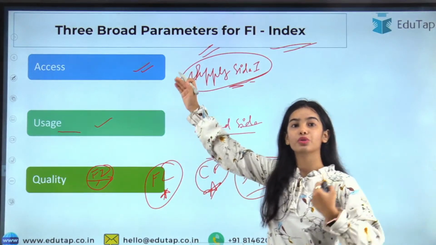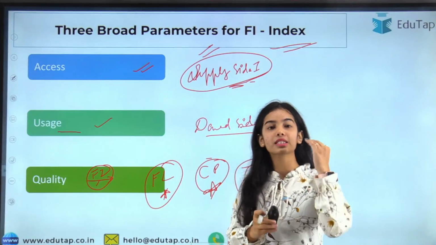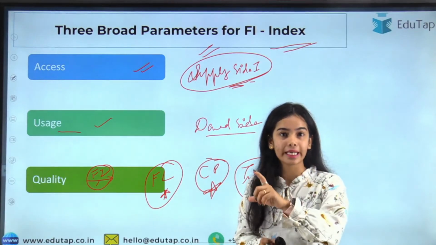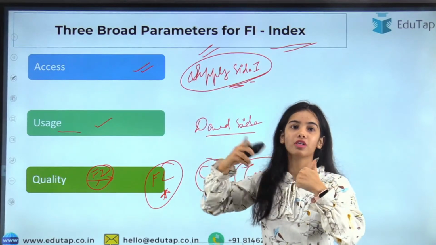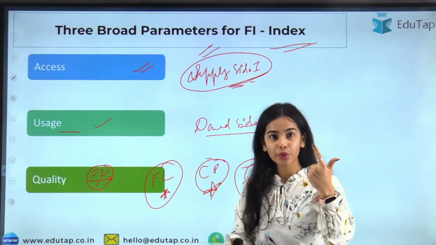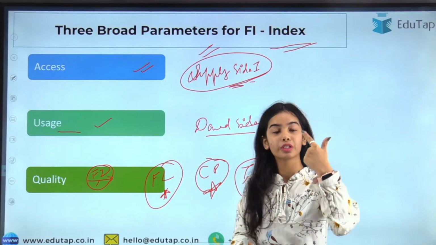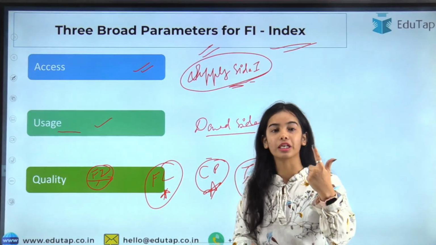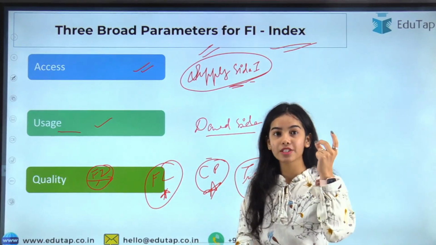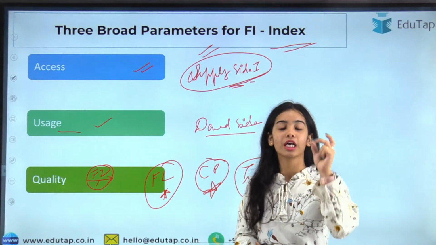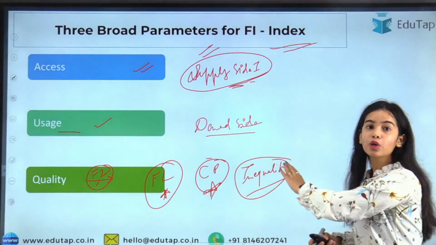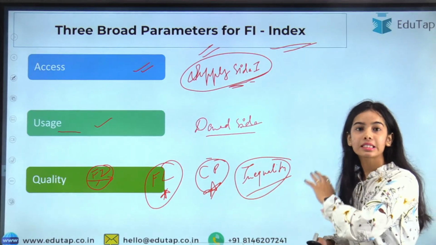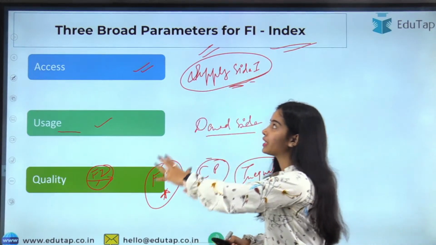I hope you have understood the 3 sub-indices of the Financial Inclusion Index. Access: do you have the supply of financial products? Usage: are you using it, are you demanding it, do the people in the country have the demand for it? Quality: is financial literacy spreading or not, is the consumer being protected or not, and is the inequality in financial products decreasing or not? So these are the 3 parameters.